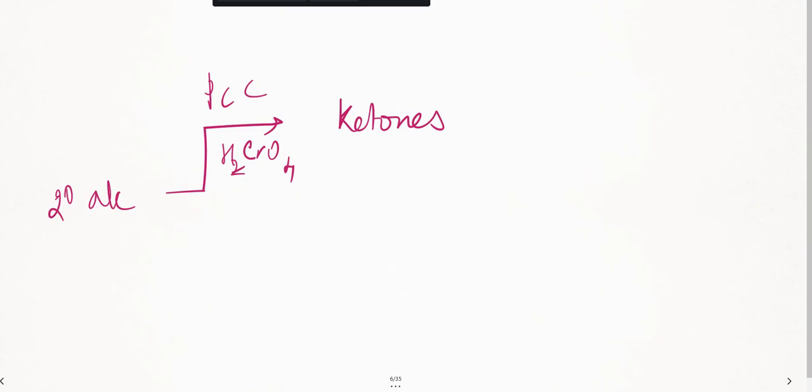More than this, there are no reagents. With this, I can understand primary alcohols form aldehydes. Secondary alcohols convert into ketones. That's fine, right? So after alcohols, let us go to the next concept, that is your benzene ring. This is a very easy topic. Let us see. Okay, let us come and see what reagents are there.